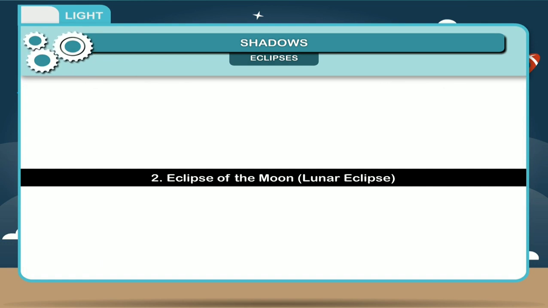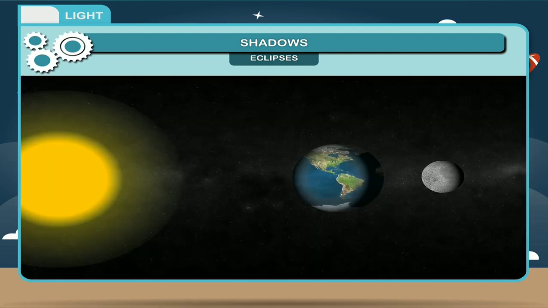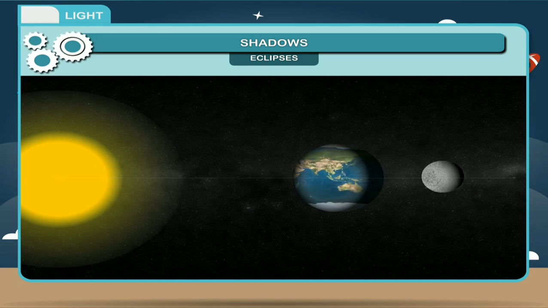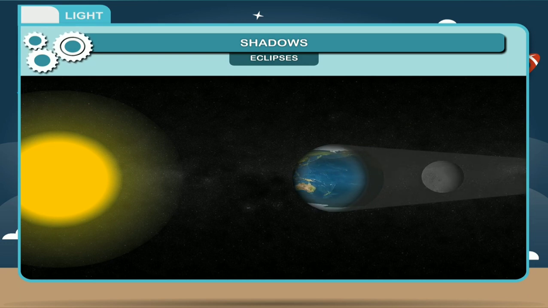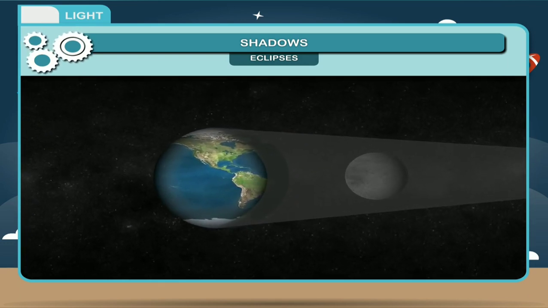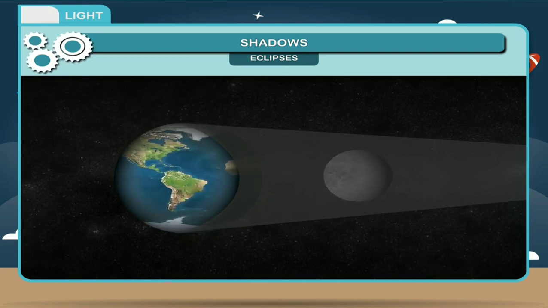Second is eclipse of the moon or lunar eclipse. When the earth, the moon, and the sun are in a straight line such that the earth is in between the sun and the moon, the shadow of the earth falls on the moon and the moon cannot be seen because it cannot be illuminated by the sun.